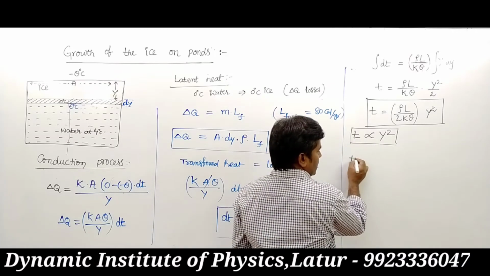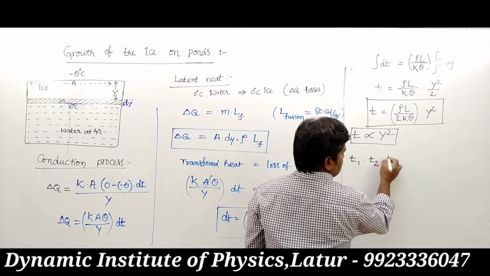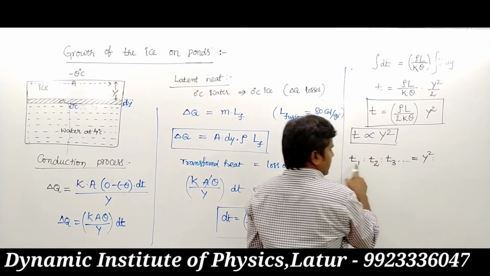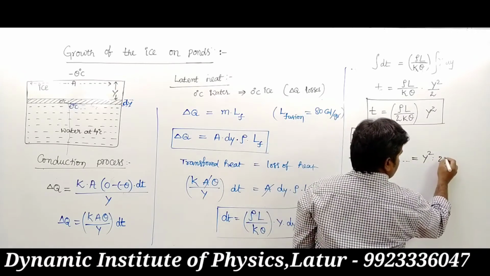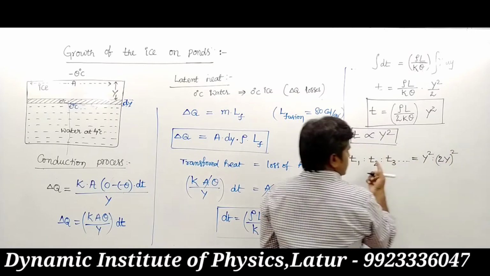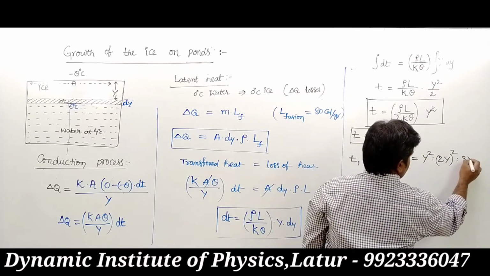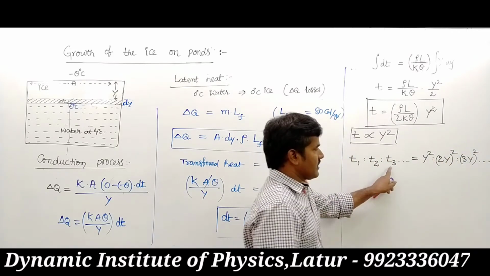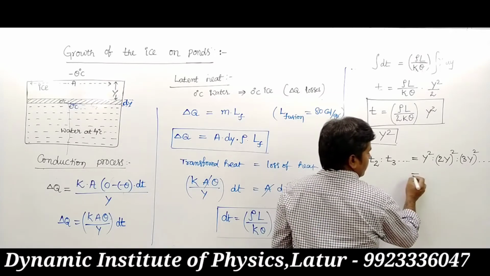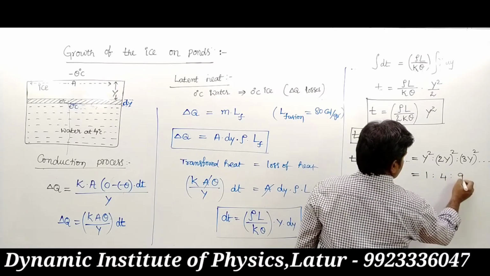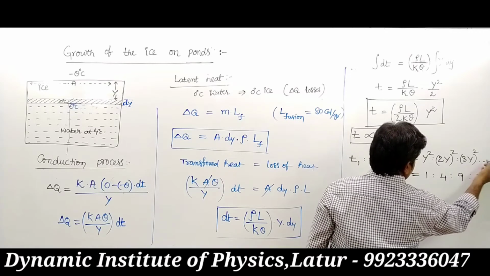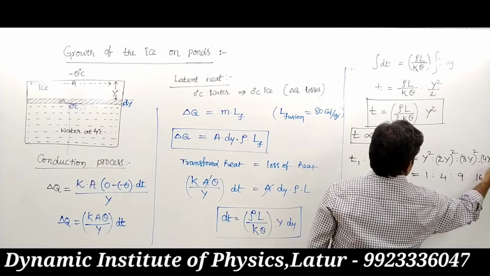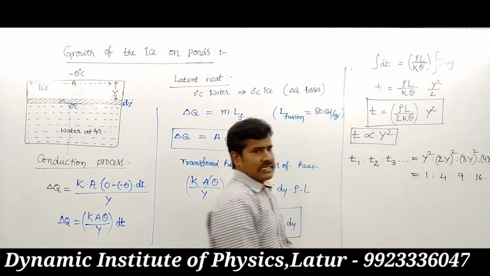So that means t1 is to t2 is to t3 and so on is written as y square. Y thickness requires t1 seconds, and suppose 2y thickness requires time t2, and 3y thickness, that is t3. Then the ratio becomes 1 is to 4 is to 9 is to 16. That means 4y whole square, 16. So these are the ratio of the times.